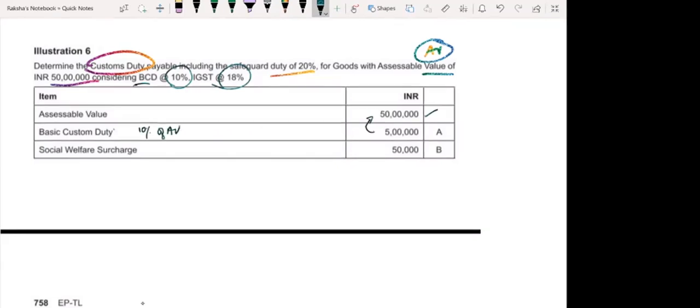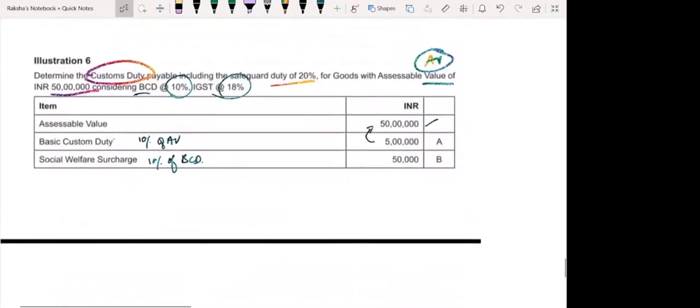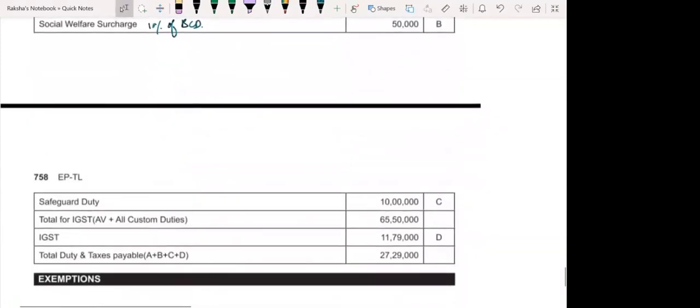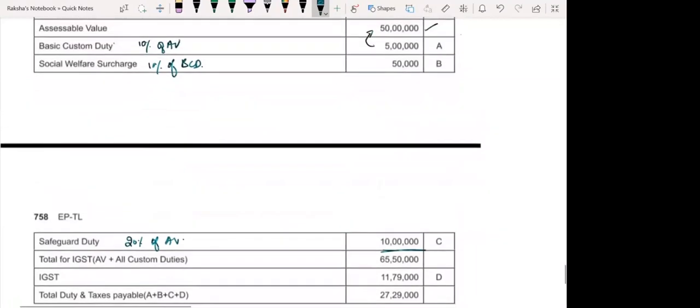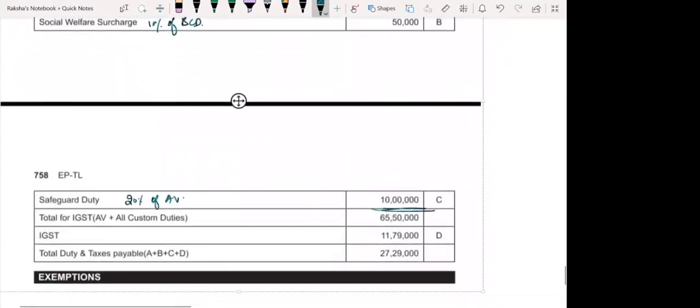Note it down. Then social welfare cess, 10% of basic customs duty. Now, safeguard duty, directly they have given. Safeguard duty, 20% of accessible value, okay? 20% of accessible value, 10 lakhs. Now, total for IGST, if you add 50 lakhs plus 5 lakhs plus 50,000 plus 10 lakhs, you're going to get 65 lakhs 50,000. Plus IGST, what is the rate given for IGST?